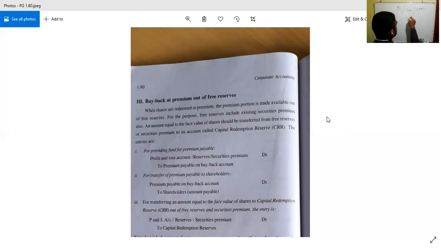Premium payable on buyback. Now the premium payable, because if 10 is the face value and 2 is the premium, 12 is the total amount. That 2 belongs to this part. That 2 means rupees 2.